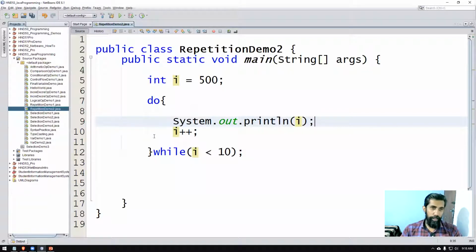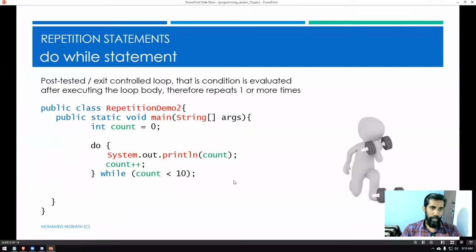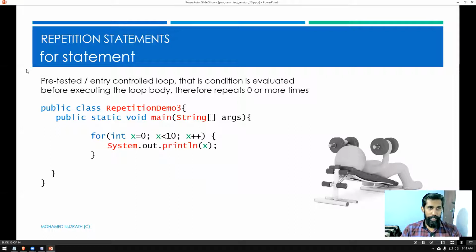Right, let's continue with the lesson. So that's about the do while loop. You have finished practicing it. Let's continue. Now we're going to learn another type of a loop, which is pretty easy to use and straightforward, a for loop or for statement.